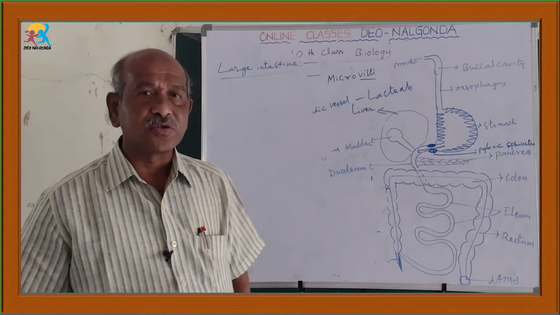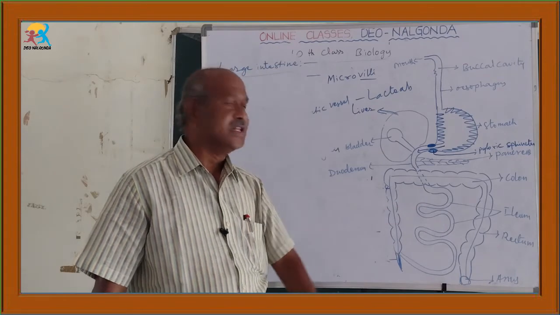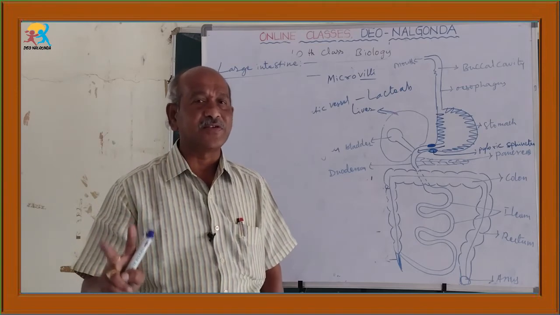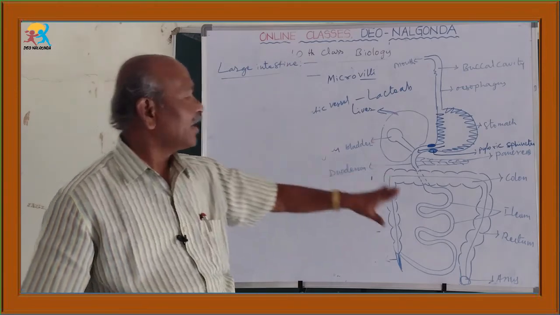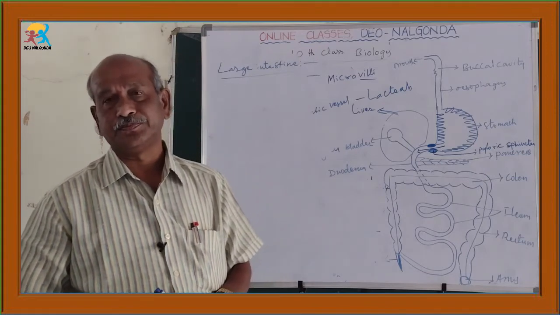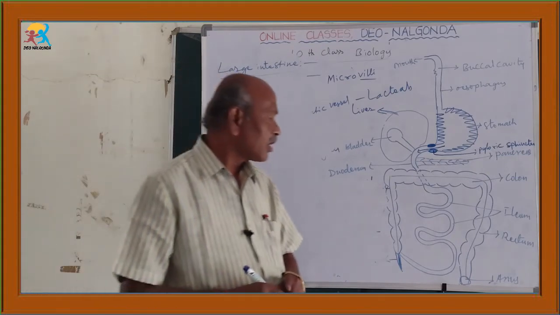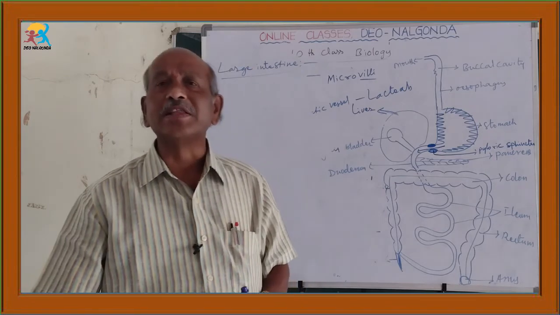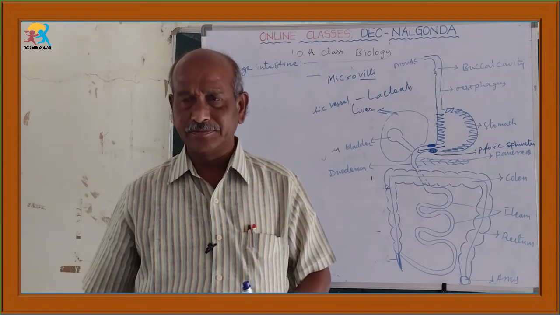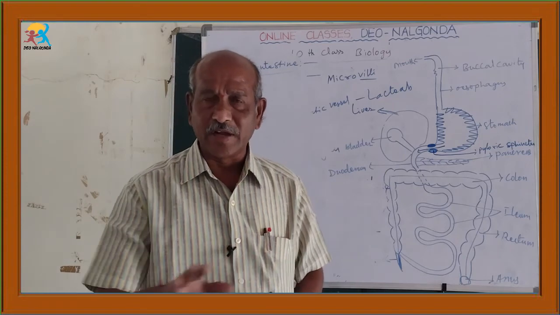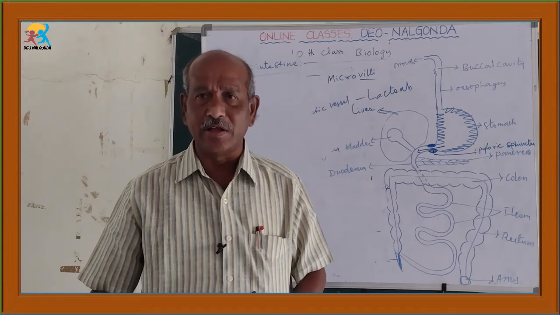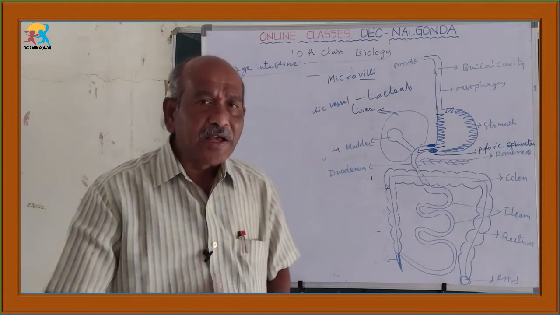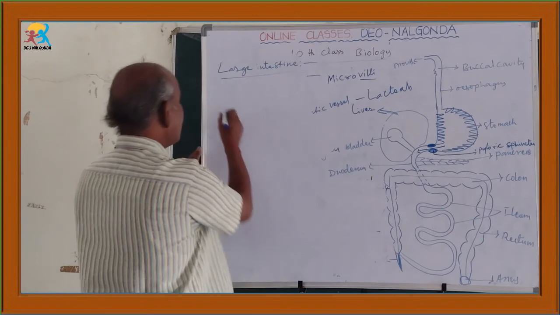In the last class, we saw the ileum topic. In the ileum, two processes take place: one is digestion and the other is absorption. After the completion of digestion, what happens? Some of the food materials are not digested by the action of digestive juices and digestive enzymes. That is the undigested food.